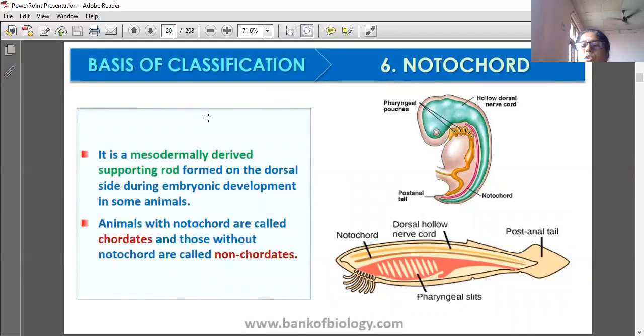So up to this, the basis of classification is what we have learned. I think all of you may have understood this one, basis of classification. This PDF I will send to you.